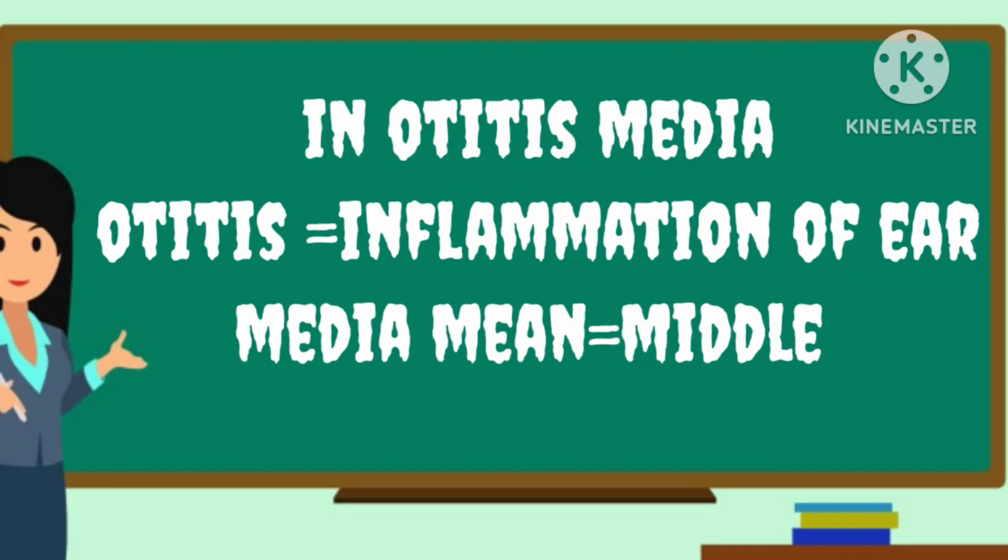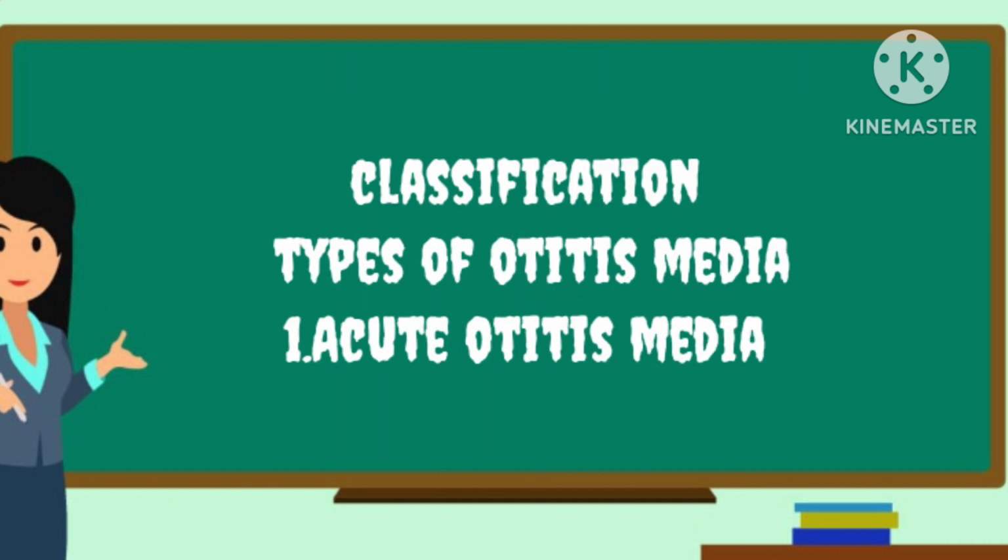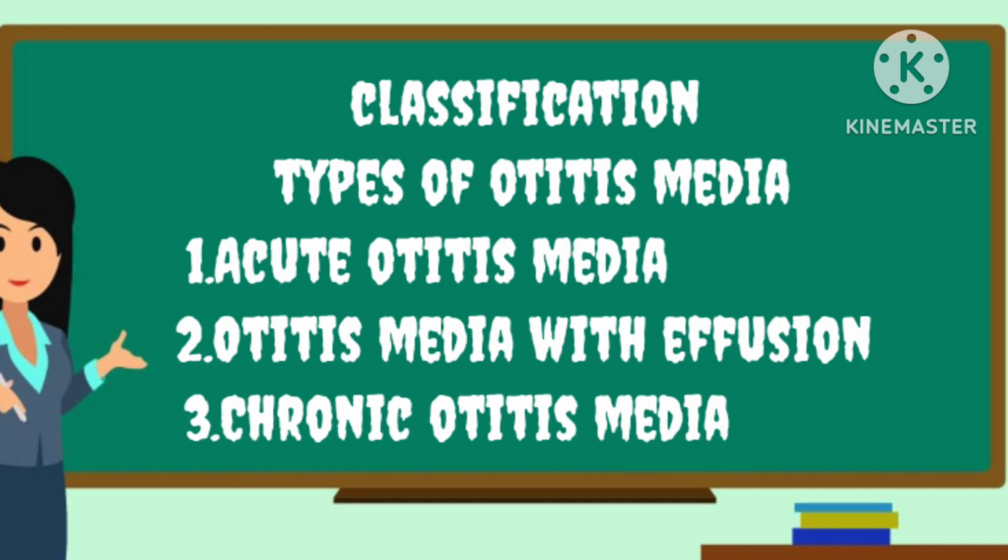In otitis media, otitis means inflammation of the ear and media means middle. It means it is the inflammation of the middle ear. What causes otitis media? Otitis media can be caused by bacteria or viruses. In classification, there are three types of otitis media: acute otitis media, otitis media with effusion, and chronic otitis media.